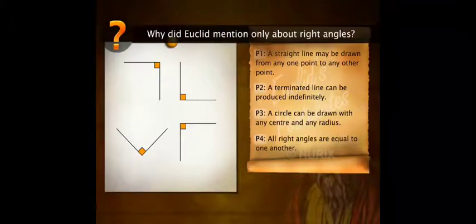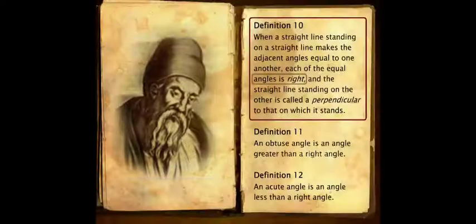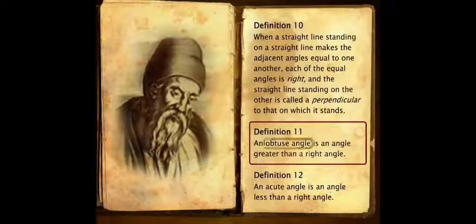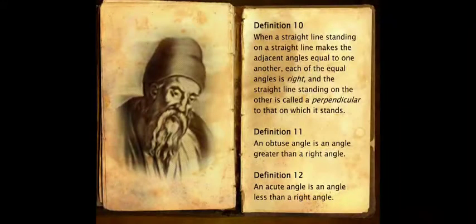Why did Euclid mention only right angles? Why not 30-degree angles or 120-degree angles or other measures of angles? Perhaps this could be because Euclid uses a right angle as a unit to measure other angles with. Euclid defines right angles and perpendicular lines in his treatise, Elements. He also uses right angles to define obtuse angles as those greater than a right angle, and acute angles as those smaller than a right angle. Moreover, Euclid uses the right angle as a unit of measure for his fifth postulate.